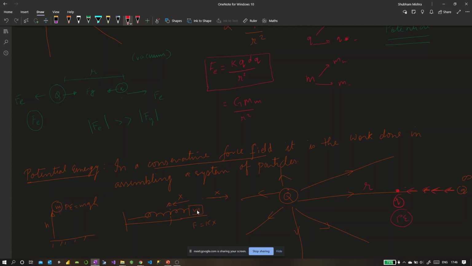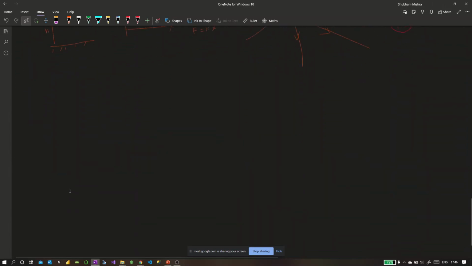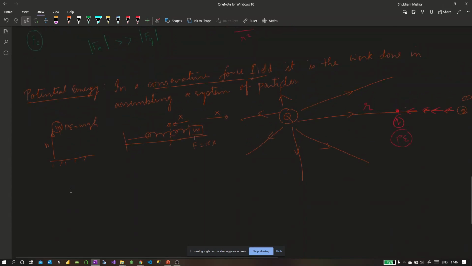When you release the mass in the spring, it will either go away if it was pushed, or come back if the spring was expanded. So whatever work we did got converted into the potential energy, since all these force fields were conservative force fields. So this is the general definition of potential energy. I hope you had written it.